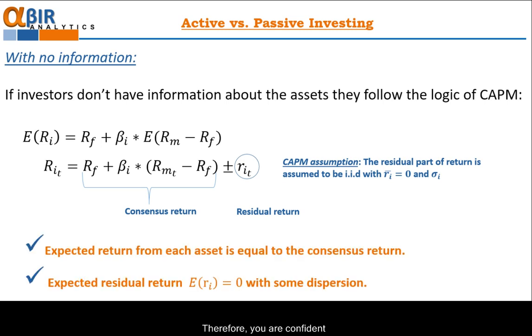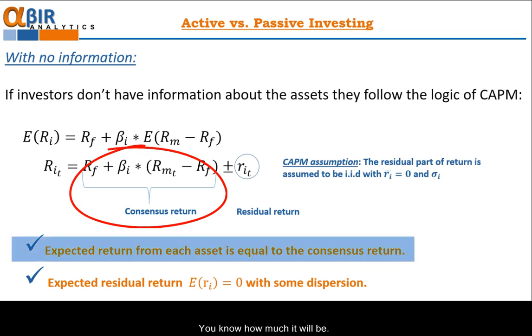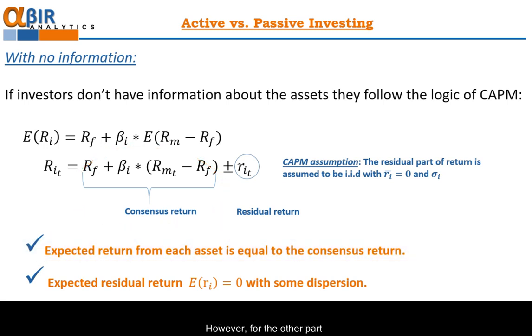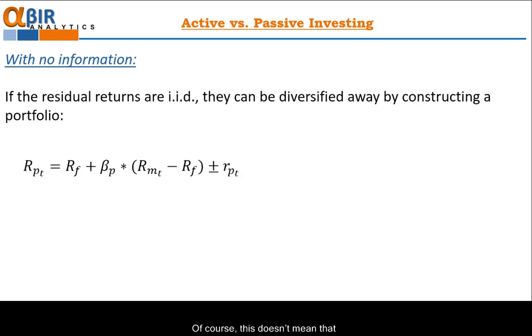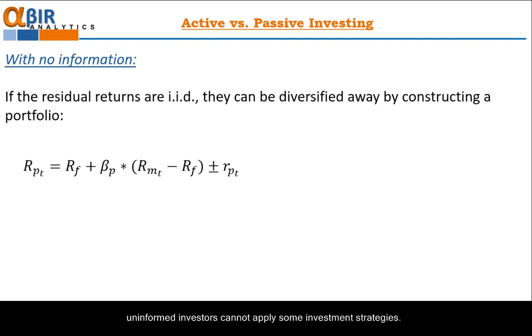Therefore, you are confident only for consensus return, only for this part of return. You know how much it will be. However, for the other part, residual return, you know that it may appear, but because it is independent and identically distributed, you cannot form any expectation for this part of the return. You can just expect its average value, zero. Of course, this doesn't mean that an uninformed investor cannot apply some investment strategy.